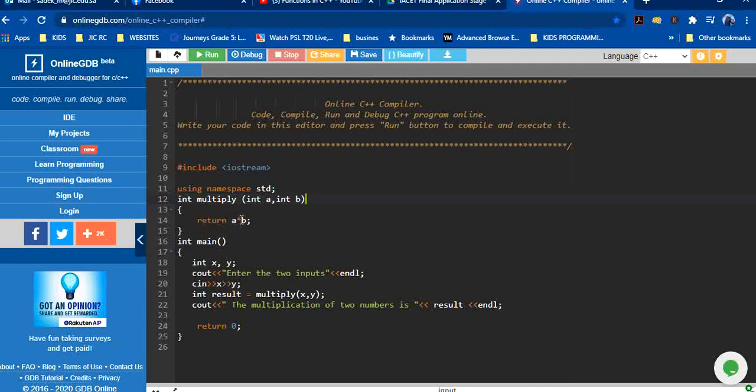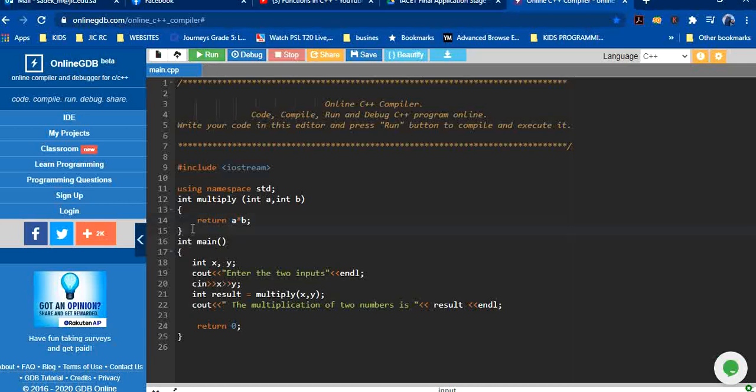Now when this value comes out, it is integer type. When it comes out, it will go to the result, which is also the integer type. So integer result will become equal to 15 because we entered 5 and 3. So let's run this program and understand the function.